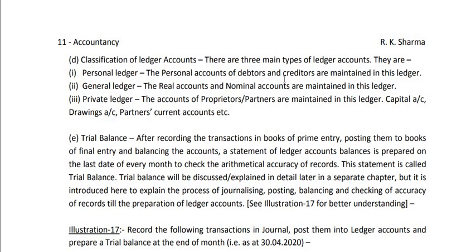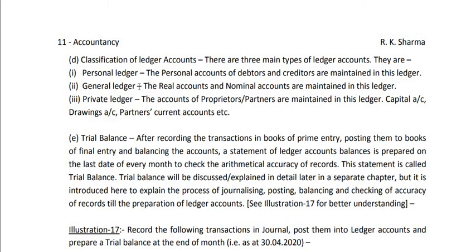So a business concern may have a large number of debtors. Similarly, a business concern may have quite a large number of creditors. So all the accounts of debtors and creditors are maintained in personal ledger. Say Ram account, Shyam account, Gupta account, Sharma account, Verma account, PK Enterprise account, Verma Stores account, etc. That means all the accounts of persons, companies, firms, etc. are maintained under personal ledger.